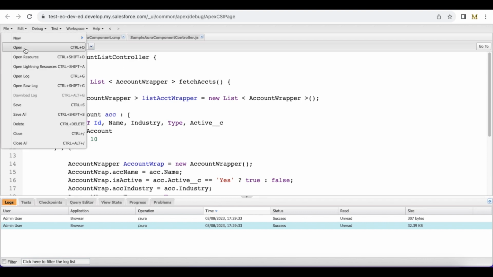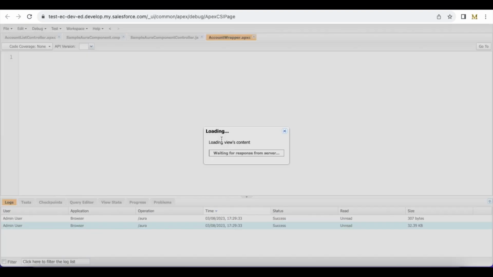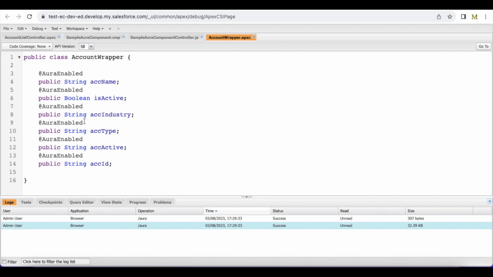First, I created a wrapper class. In the wrapper class, I have account name, is active boolean variable, account industry, account type, whether account is active or inactive. This is the pick list value, and this will be set by me based on this value. If it is yes, it will be true. If it is no or blank, then it will be false. And then ACC ID, where I'm going to have the account ID.